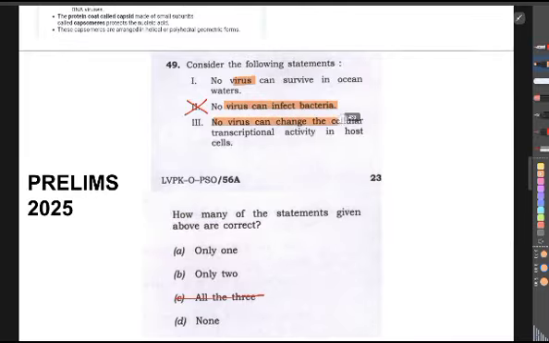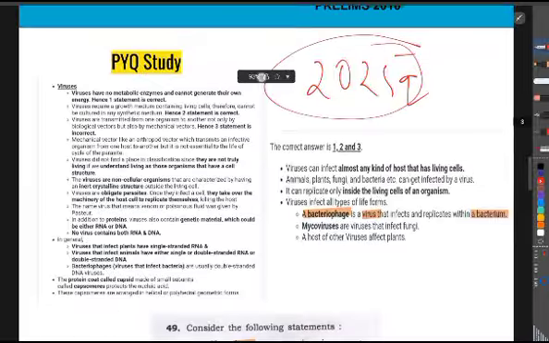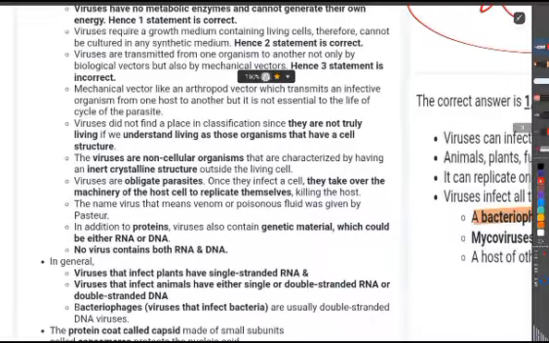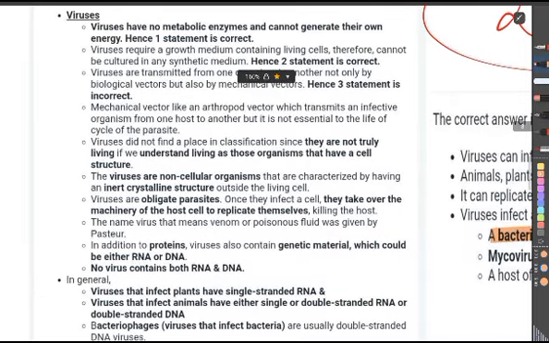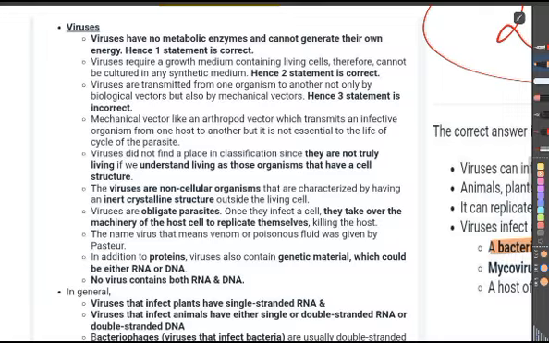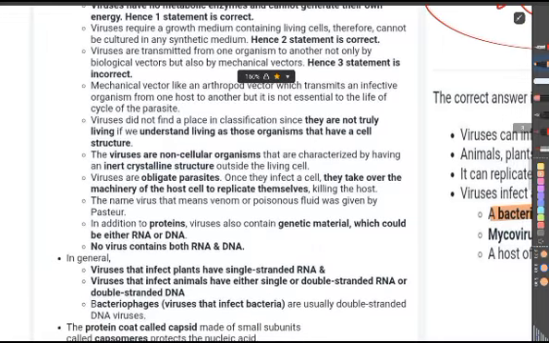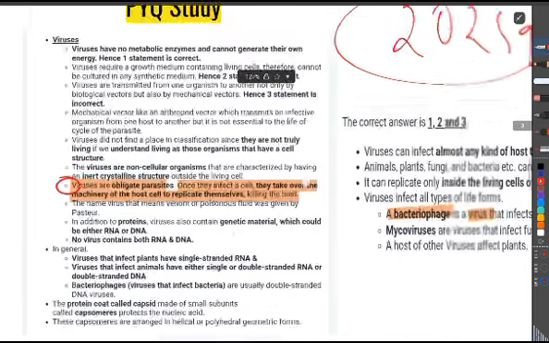No virus can change the cellular transcriptional activity in host cells. This is also wrong because we have already learned that viruses are obligate parasites. Once they infect a cell, they can take over the machinery of the host cell to replicate themselves, killing the host. We already read this statement.